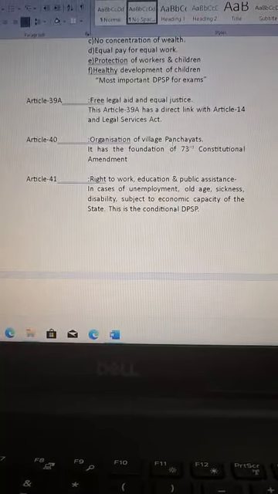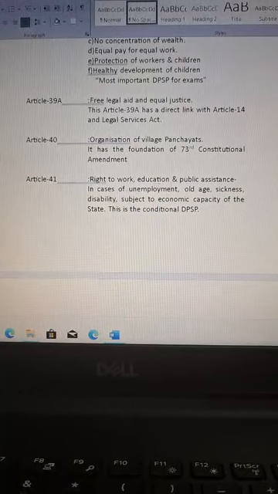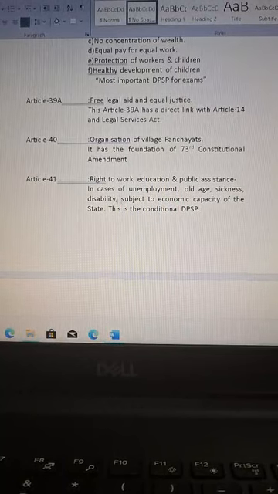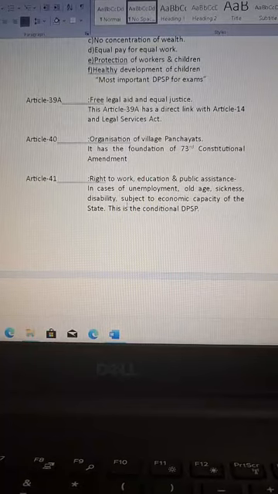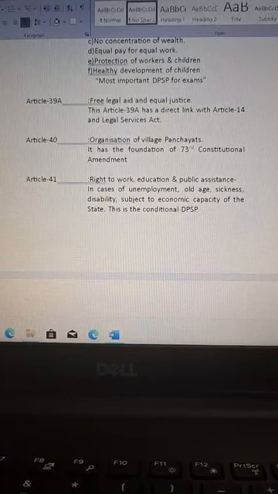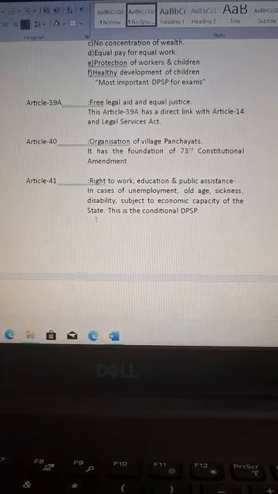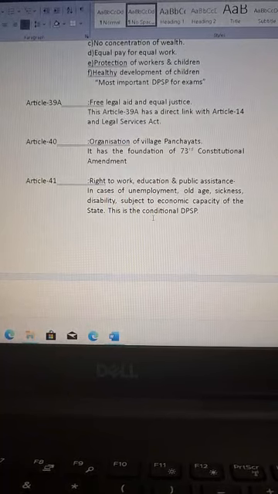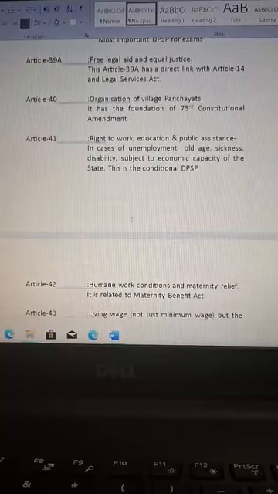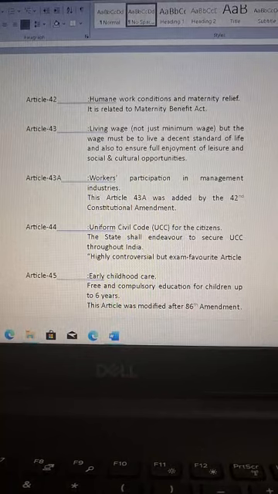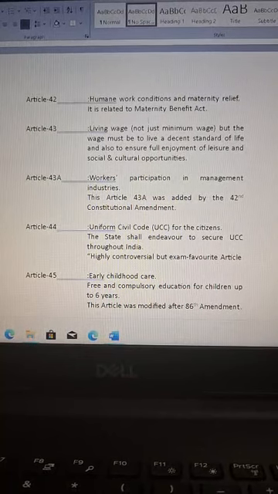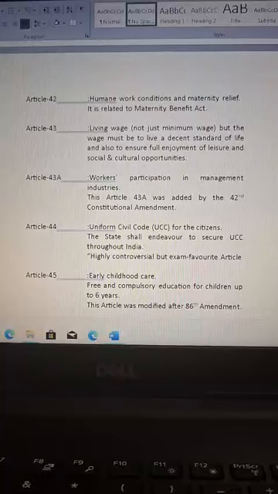Article 41: right to work, education and public assistance in cases of unemployment, old age, sickness and disability, subject to the economic capacity of the state. This is the conditional DPSP. Article 42 is related with humane work conditions and maternity relief. It is related to the Maternity Benefit Act.